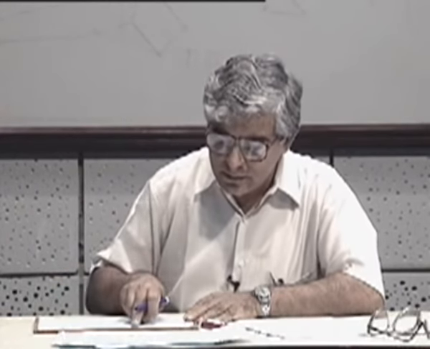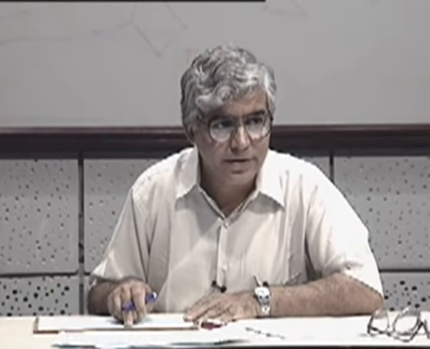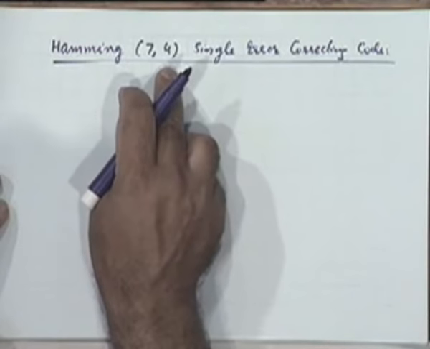The single error can be corrected by adding 3 bits only. Why are we adding 4 bits? No, 3, 7, 4. The Hamming bound is satisfied exactly for 7-4, not 7-3. This 7-4 comes from the Hamming bound.